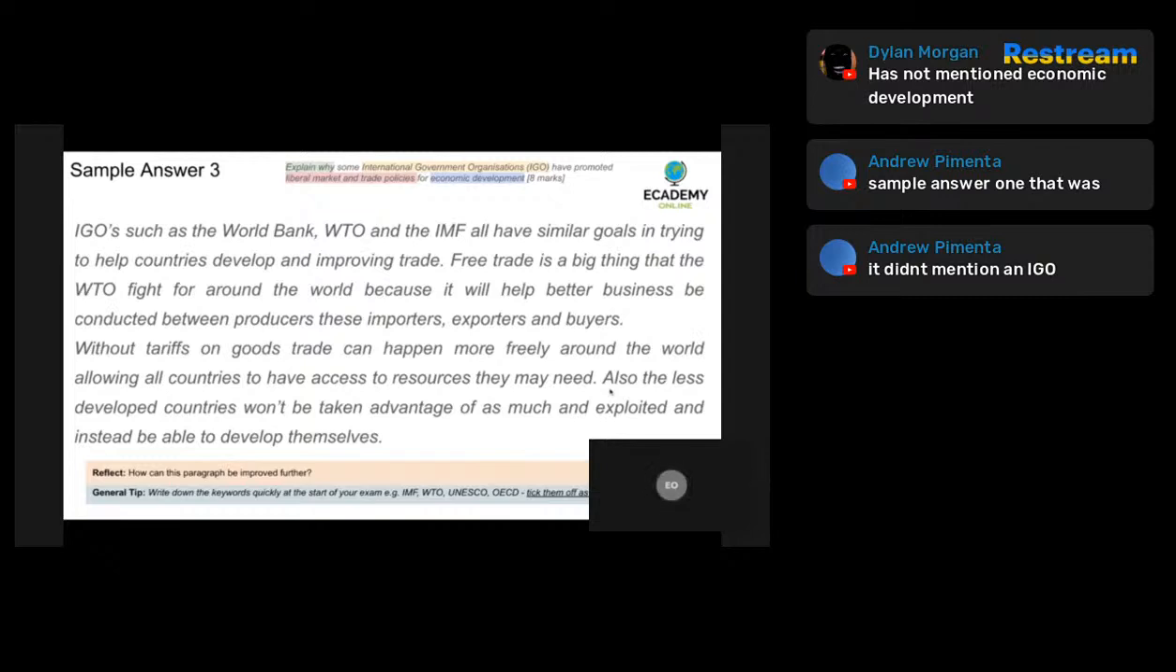Sample answer 3. IGOs such as the World Bank, World Trade Organization, and the International Monetary Fund all have similar goals in trying to help countries develop and improving trade. Free trade is a big thing that the World Trade Organization fight for around the world because it will help better business be conducted between producers, these importers, exporters, and buyers.